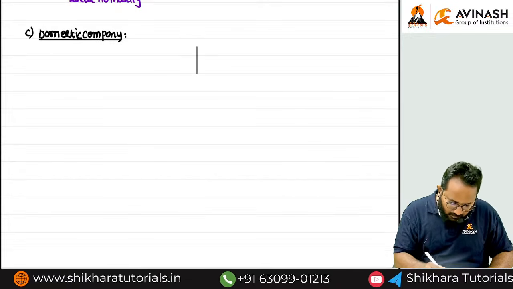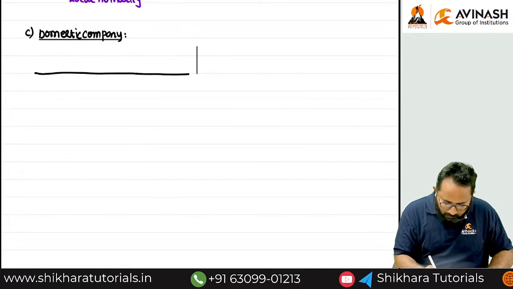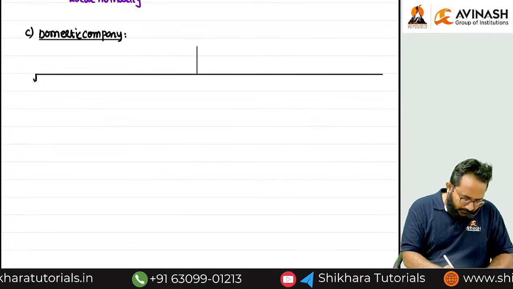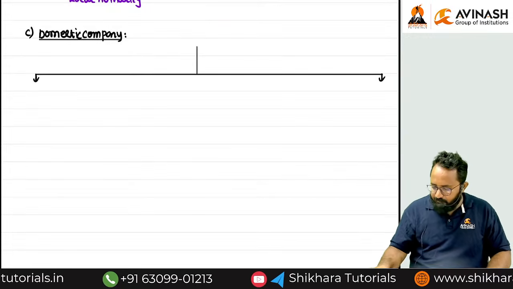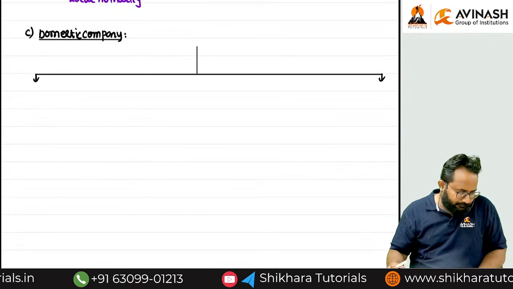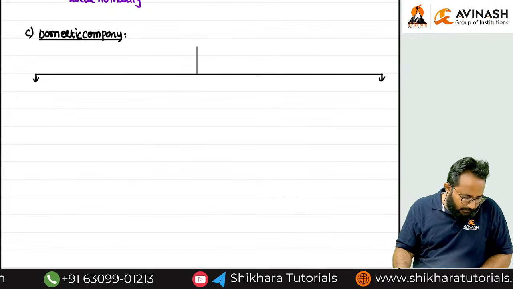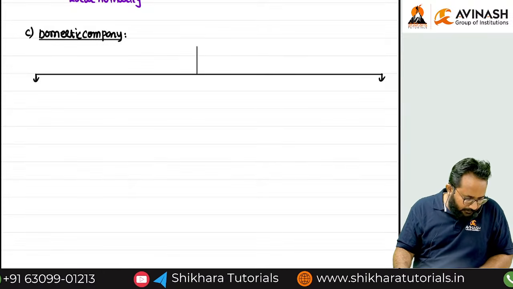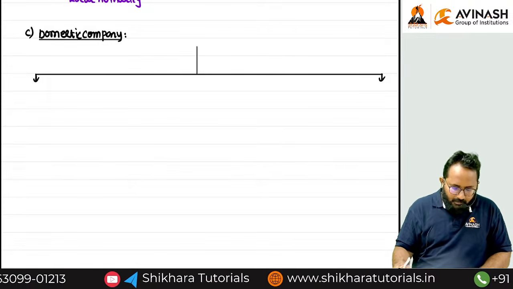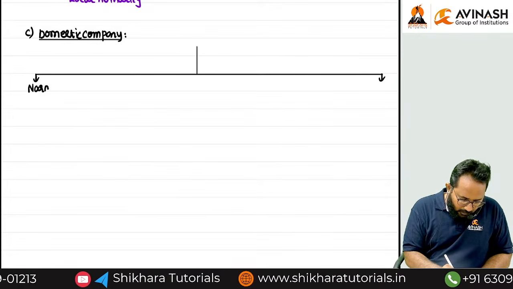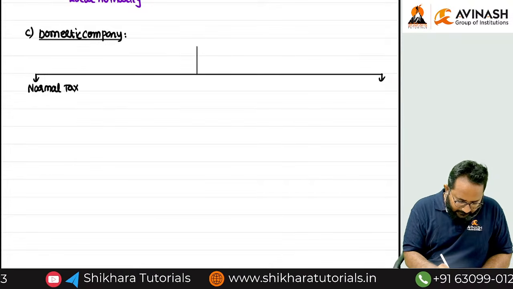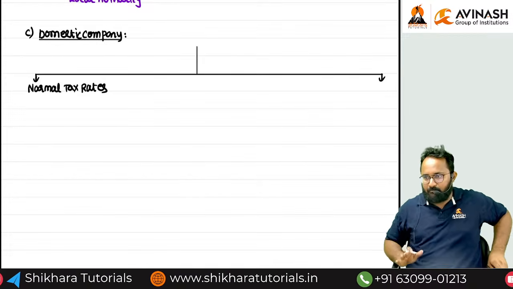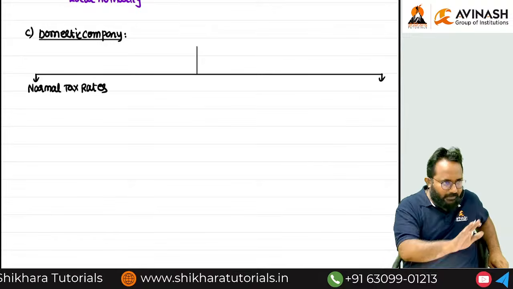Easy, right? If you want to remember for a long time, just listen carefully. What are the rates generally? For domestic company we have two. First one, normal tax rates. Okay, don't call it default. Just normal, as usual tax rates.